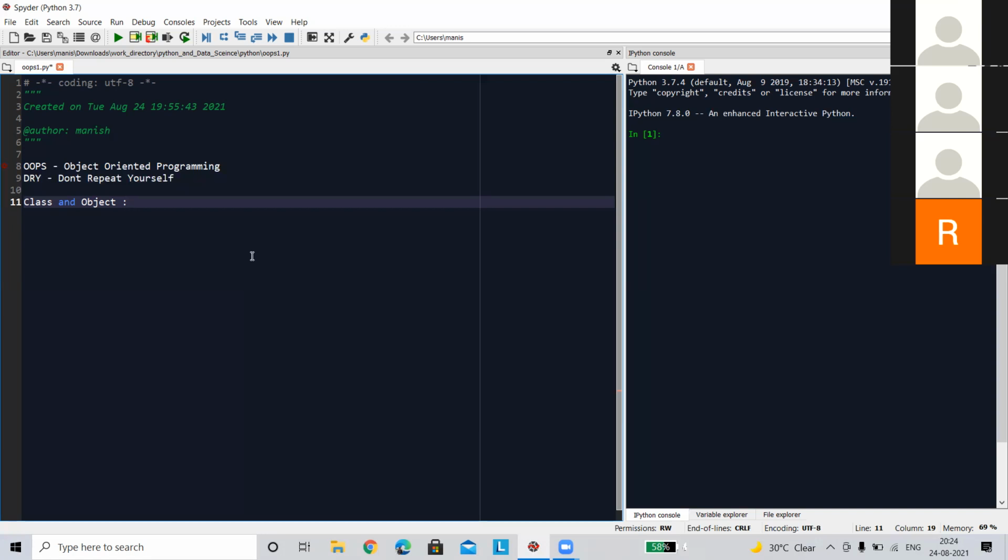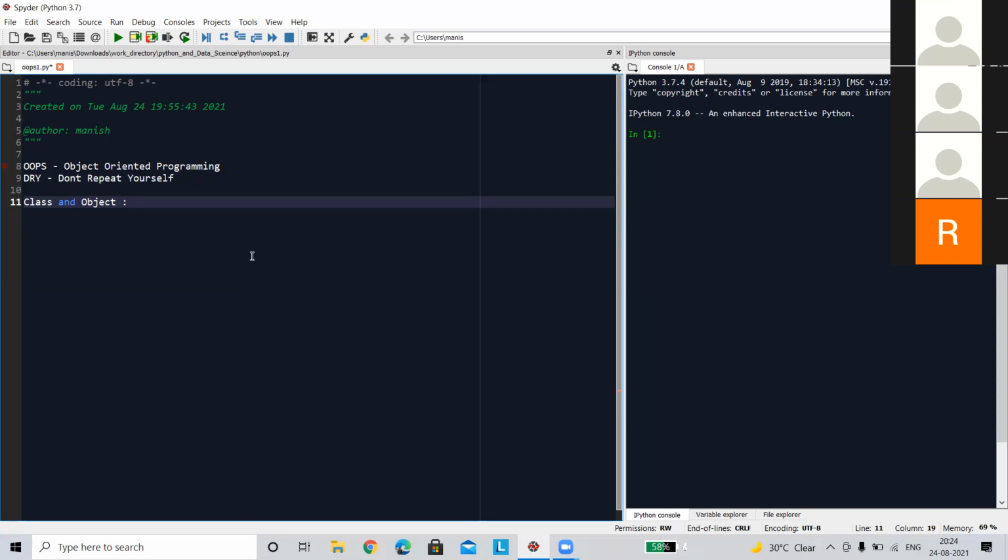That means an object can hold all the properties that have been defined inside a class. In reality we can observe or feel that this object is actually present, but a class is not present. It does not physically exist, but logically it exists.